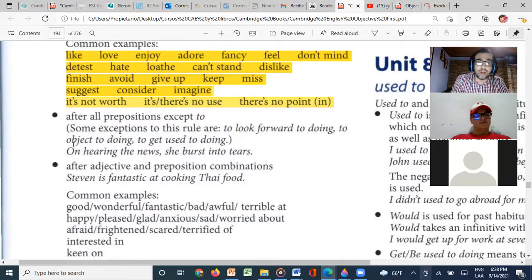Also, object to, doing, or get used to. We use this one a lot, right? So you can say, I am getting used to... Tell me something that you're getting used to. Give me a sentence with get used to and a gerund. Can you give me an example with that?